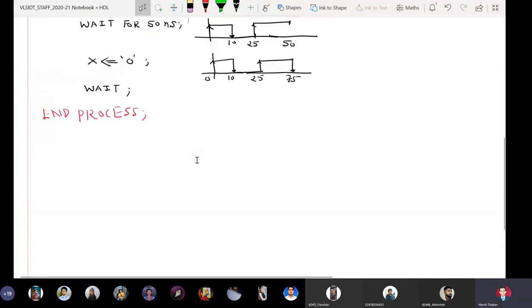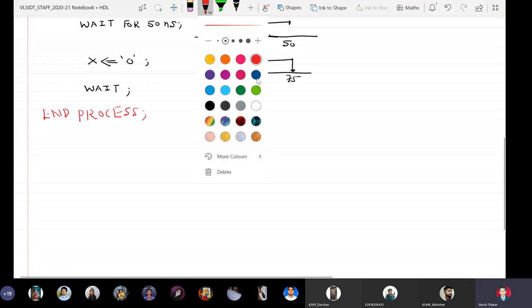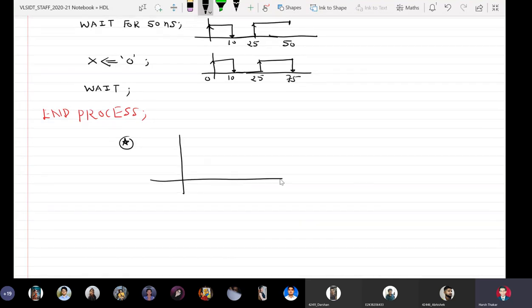If you have understood, then I will draw one more waveform, and I will ask one of the students who is confident he has understood to tell me. 10 nanoseconds. Let my signal be p of t.